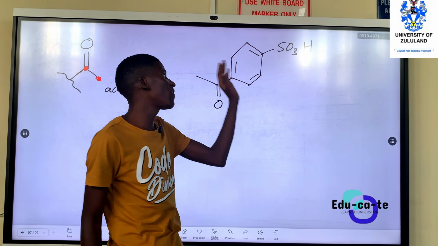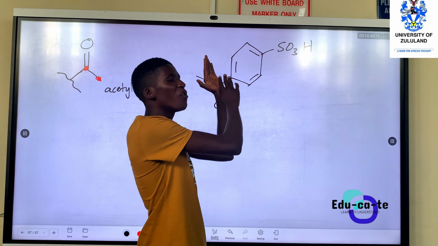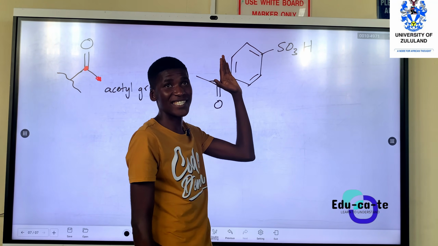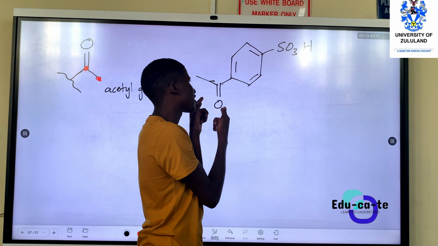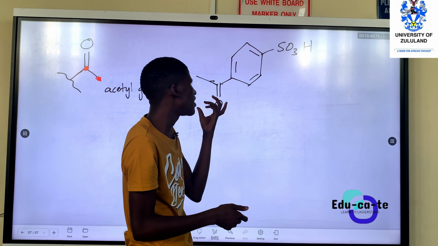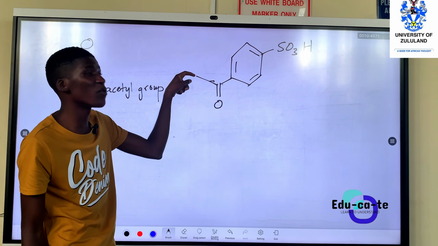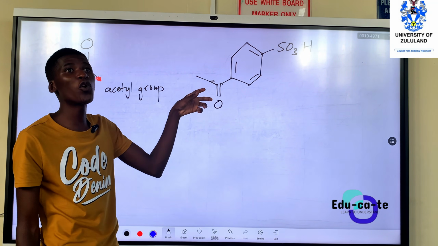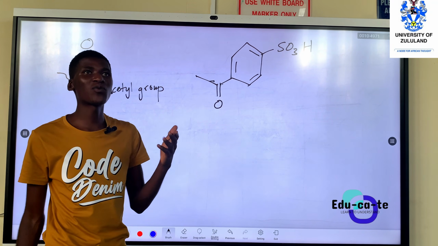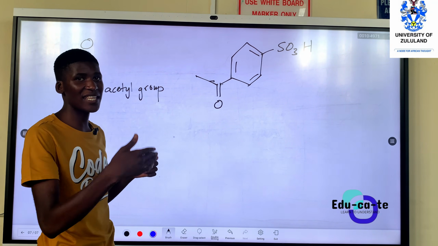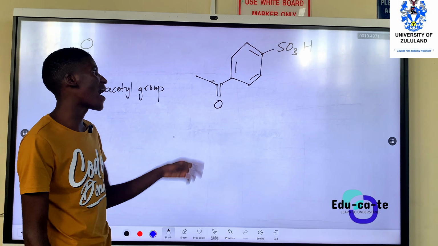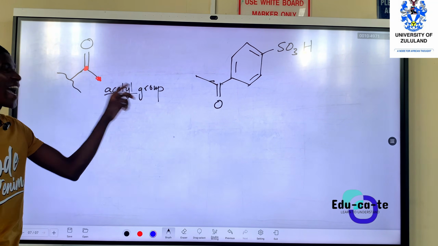If you exclude the other part, this is benzene sulfonic acid. But now we are adding this part, which is kind of a ketone. It's not really an aldehyde anymore because there's no hydrogen here. This is a ketone that has got 2 carbons, and it's coming from acetone.